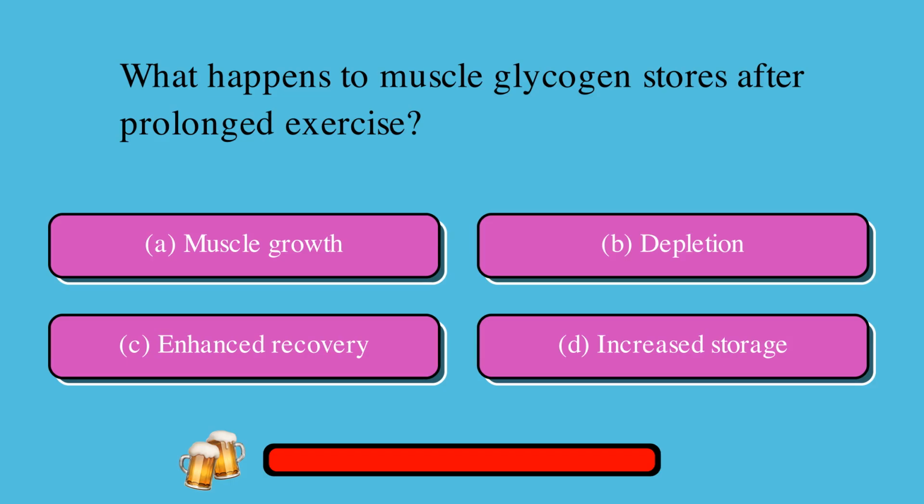What happens to muscle glycogen stores after prolonged exercise? A. Muscle growth, or B. Depletion, or C. Enhanced recovery, or D. Increased storage? The correct answer is B, depletion.